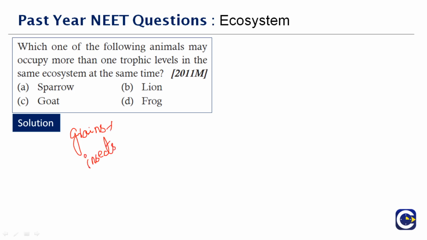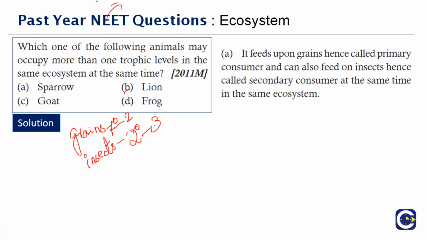Since it feeds on grains, it becomes a primary consumer, and since it feeds on insects, it becomes a secondary consumer. It occupies the second trophic level here and the third trophic level here. So the question is very clear, where they are asking us where an animal can occupy more than one trophic level. Therefore, the correct answer is option A, sparrow.